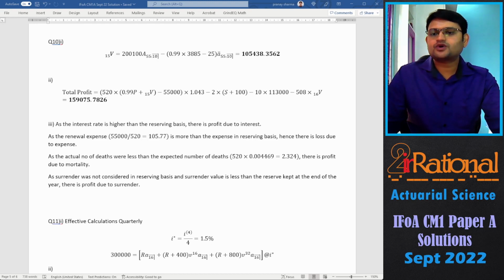As the actual number of deaths were less than the expected number of deaths, there is a profit due to mortality. And as surrender was not considered in the reserving basis and the surrender value is less than the reserve kept at the end of the year, there is profit due to surrender. So these were all the sources of profit.